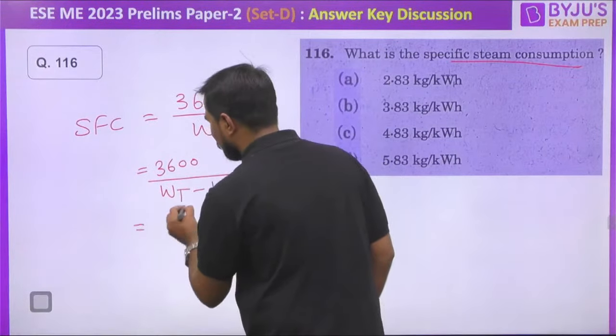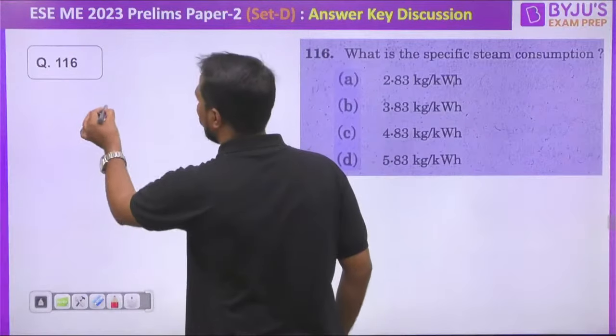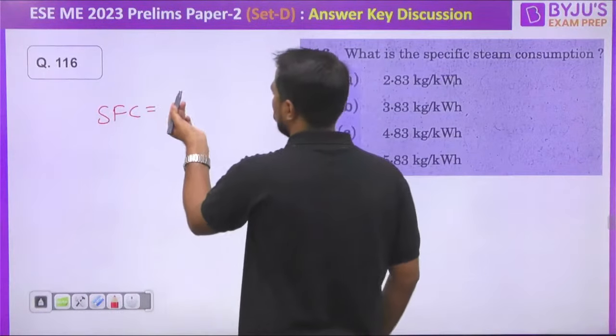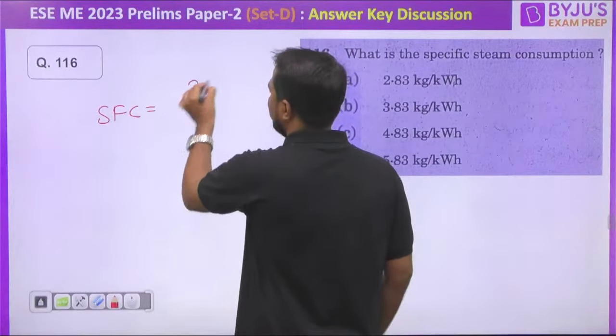This is 2802. Yes. So it was 3600 divided by 2802.3 minus how much? 1862.04, and minus 3. So when we solve, we all are getting the answer, how much was it? 3.83 I am getting. Is it the same calculation you are getting, my dear? That is kg per kilowatt hour.